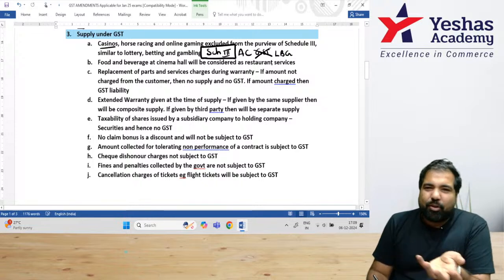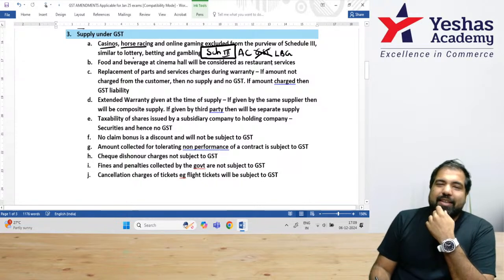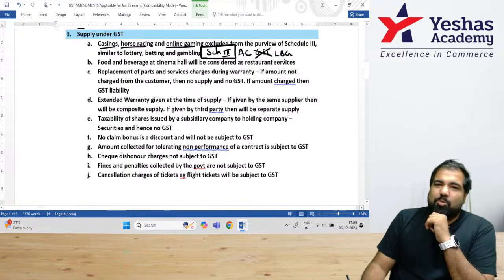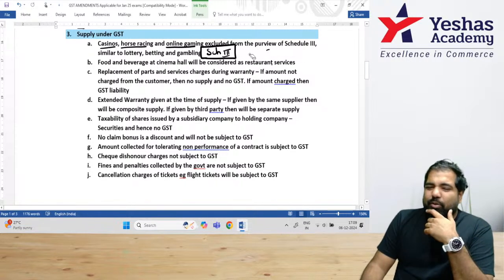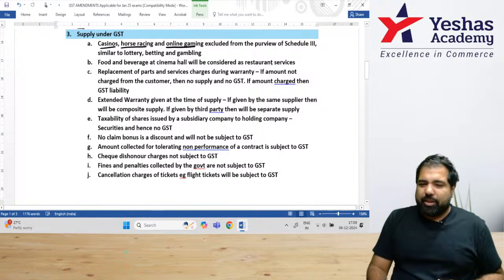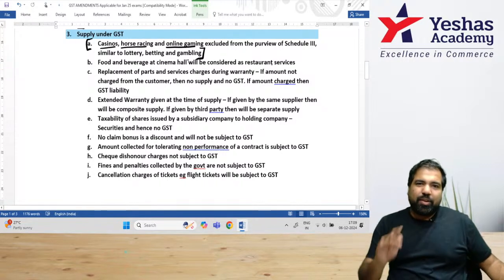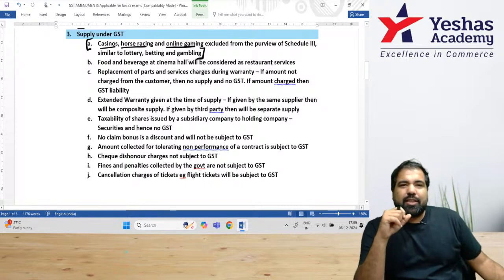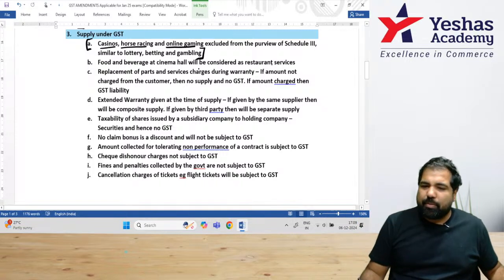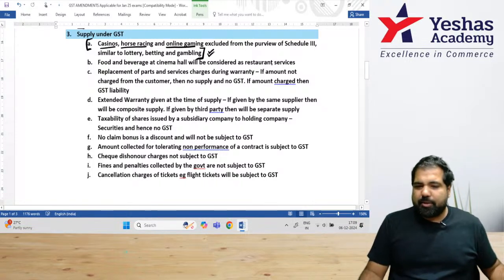Now, to that club of lottery, betting, and gambling, they've added some more things. Casinos, again same as lottery, betting, gambling. Horse racing and online gaming, all your Dream11s, etc., will also be subject to GST, which is pretty okay because in a way they're also lottery, betting, and gambling only. So that's just something they have added, that these things will also now be subjected to GST. Exam perspective, if they say lottery tickets, will it be supply? Yes. Sale of horse racing, online gaming, all of that will be supply and will be subject to GST.